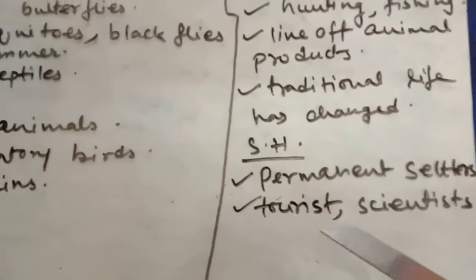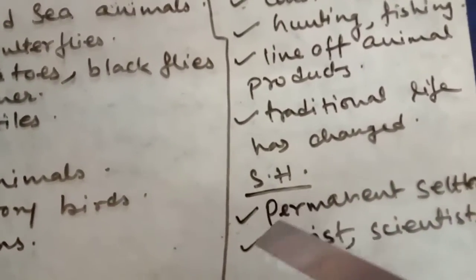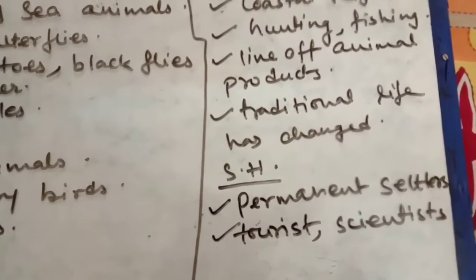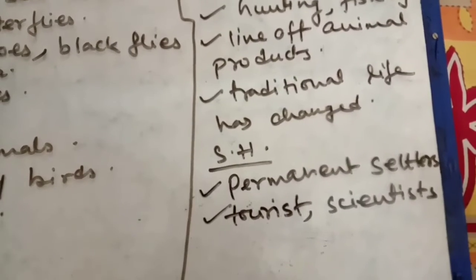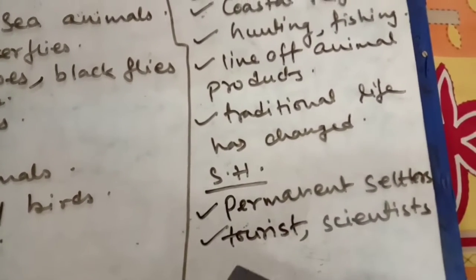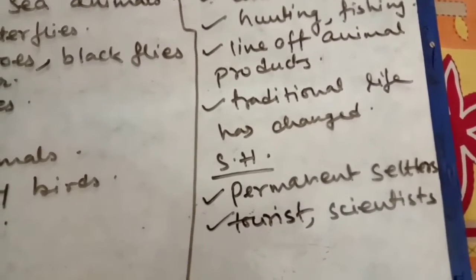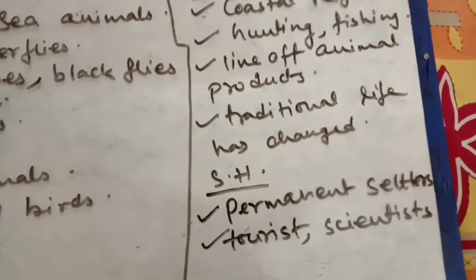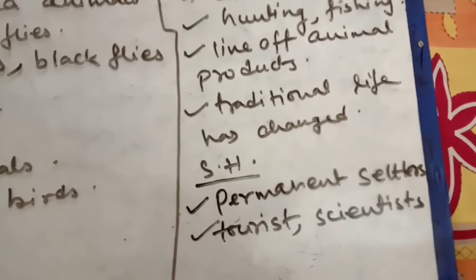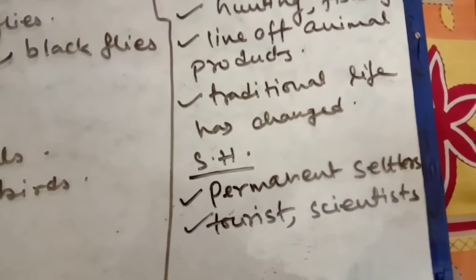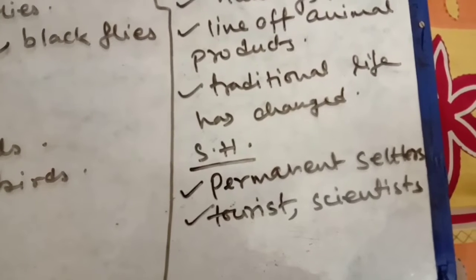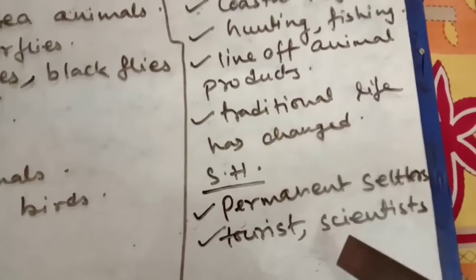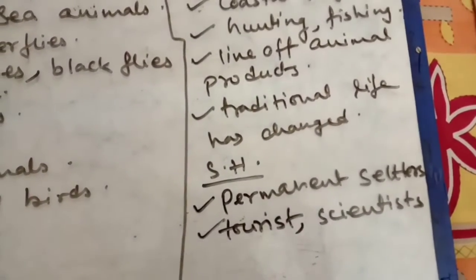Now come to this portion, that is the southern hemisphere. There are no permanent settlers, that means no people are residing here. Only tourists can go, and some scientists, because of scientific expeditions. Many countries including India have their stations there to study the weather and natural resources. So only tourists and scientists can go to the southern hemisphere.